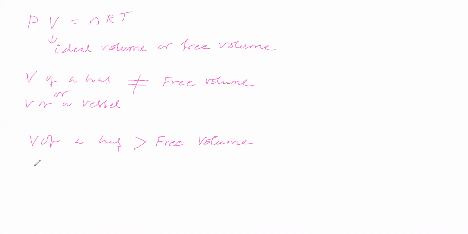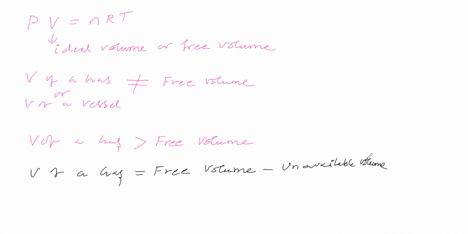So we can say the volume of a gas, or volume of a vessel, is equal to free volume minus unavailable volume.